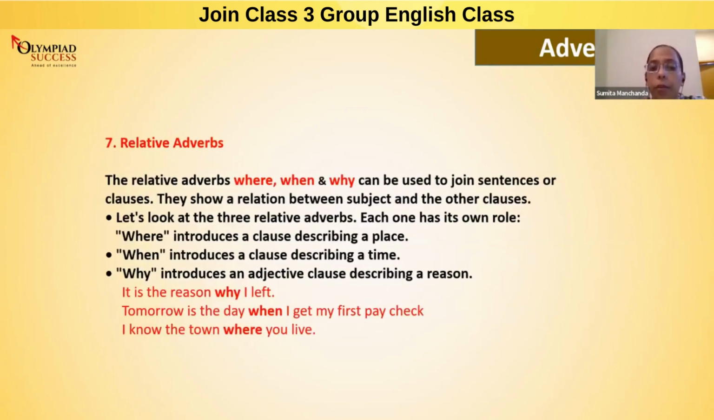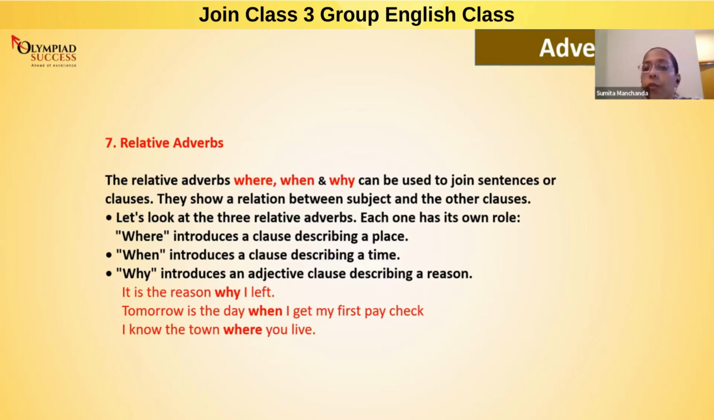Now, relative adverbs. Words like where, when, and why can be used to join sentences or clauses. They show a relation between the subject and other clauses. Let's look at three relative adverbs. Each one has its own role. Number one is where, number two is when, and number three is why.